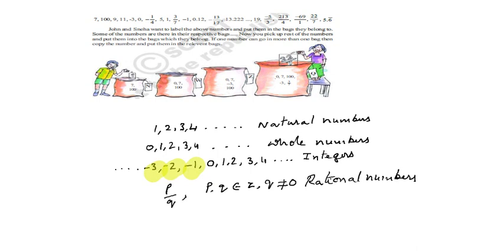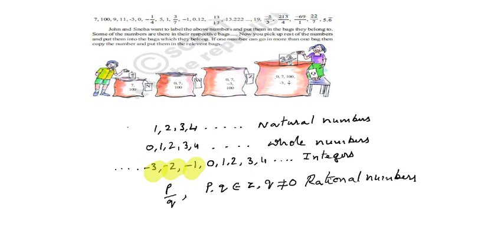Here we may observe these four points. 1, 2, 3, 4 are called natural numbers. 0, 1, 2, 3, 4 are called whole numbers. When we add negative numbers to the whole numbers, we get integers: -3, -2, -1, 0, 1, 2, 3, 4. And the numbers which can be expressed in the form of p by q, where p, q belong to Z and q is not equal to 0, are called rational numbers. These are the numbers we learned in previous classes.